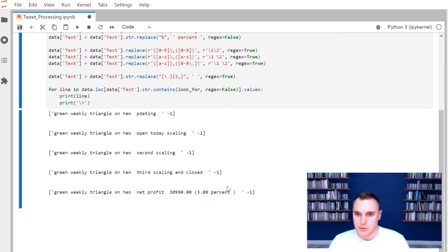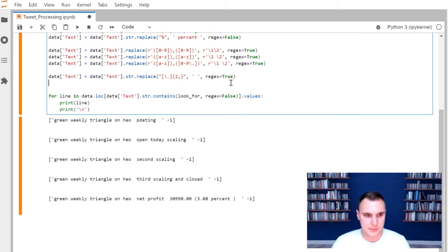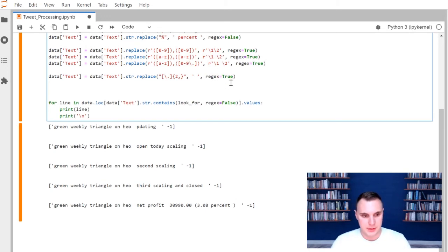Now, don't worry about instances like right here where we have 2 spaces. We can actually just quickly get rid of those as well. So what we could do is sort of like we did for the period. We could say data at text is going to be equal to data at text.